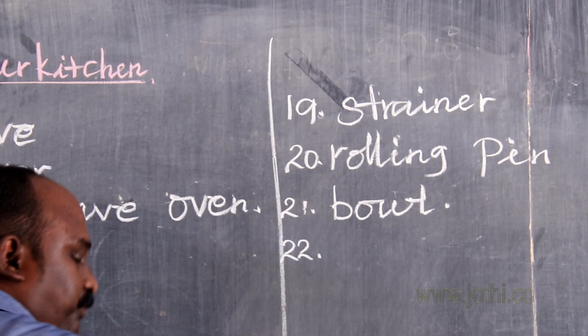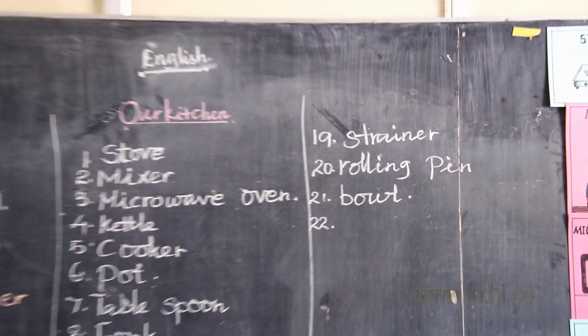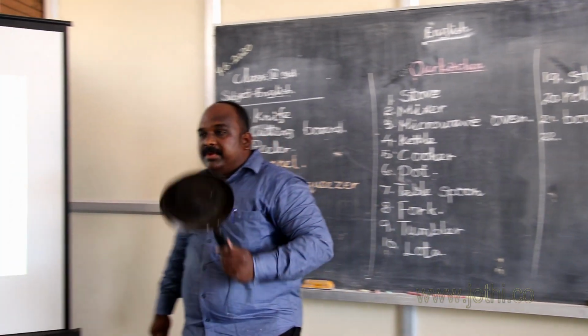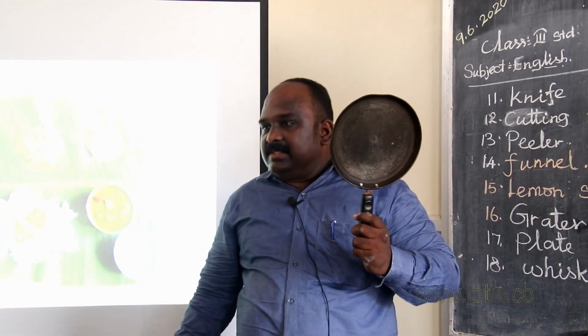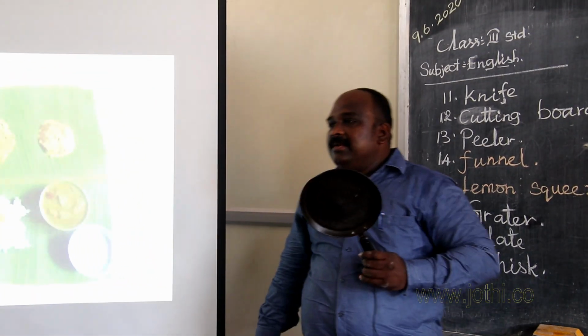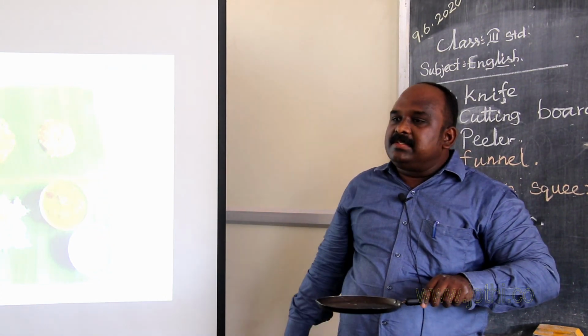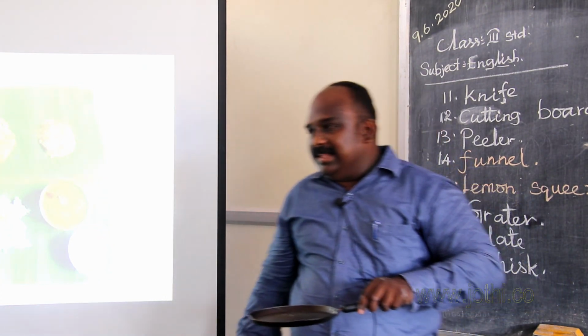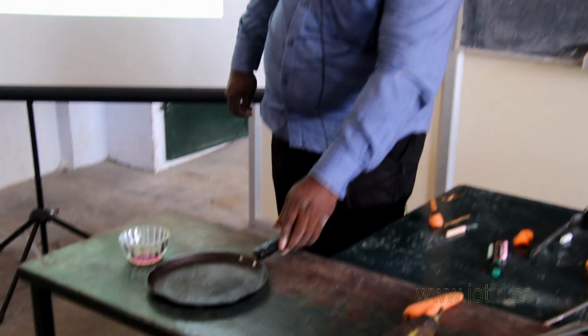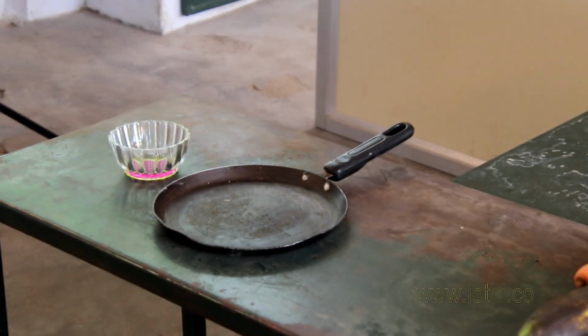Bowl. Students, have you seen this? Yes. It is called pan. It is used to fry the vegetables and make omelets, etc. It is called pan. P-A-N.